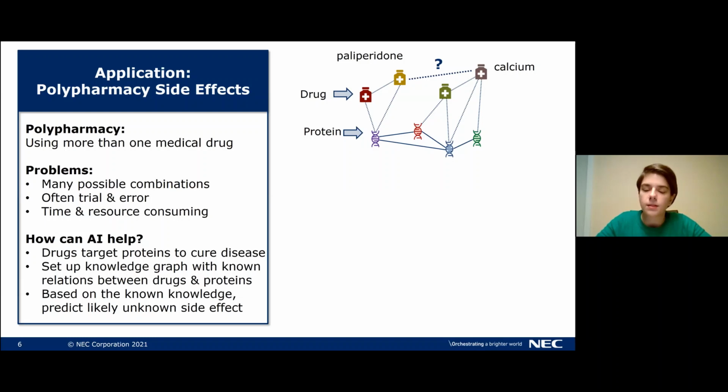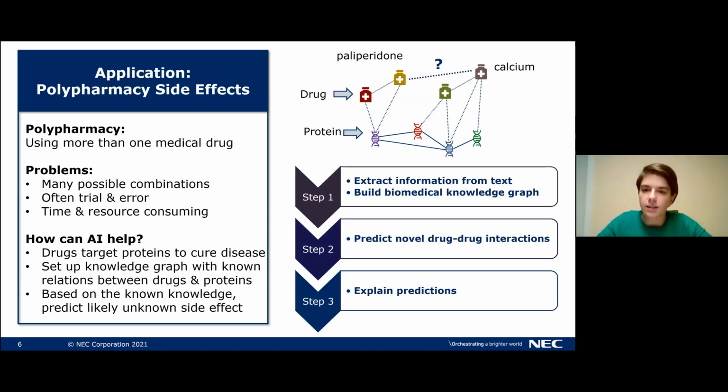So to map the talk onto this problem, we have three steps. In the first step, we take all the relevant information, and we want to extract the information from this text. And from this extraction, we then build the biomedical knowledge graph. Next, in the second step, we take this knowledge graph to predict novel drug-drug interactions. And here we've noticed also in other applications that for humans it's very important to know why a certain prediction was made. So our third step is to explain the prediction. And this is the main part of the talk today.